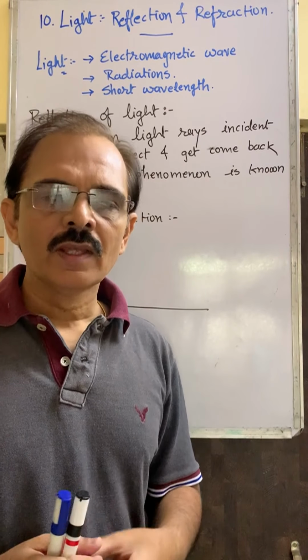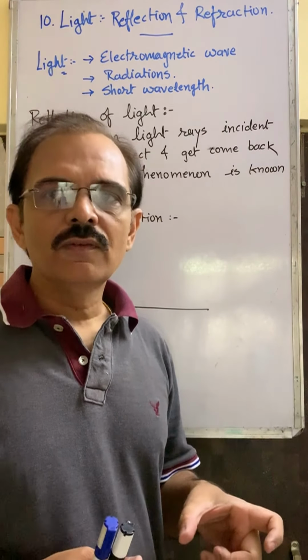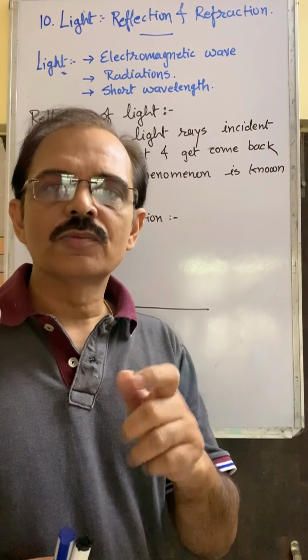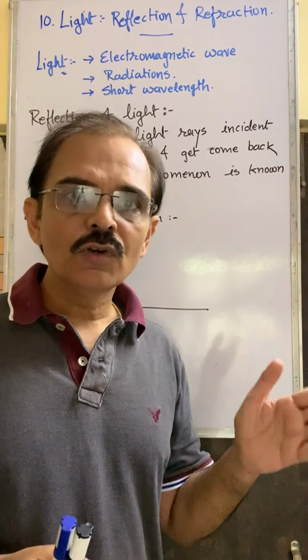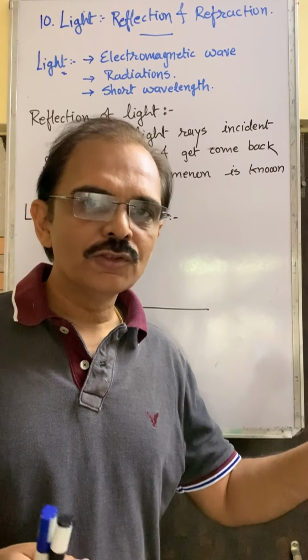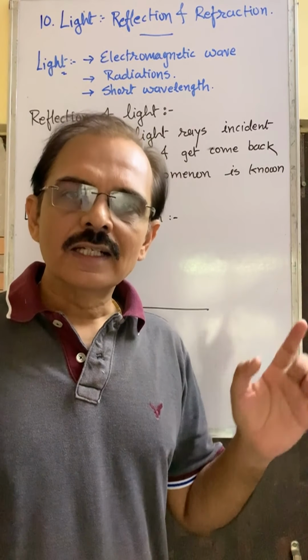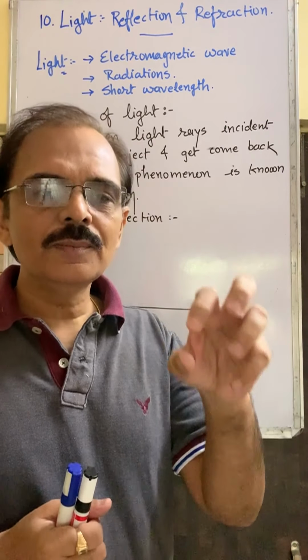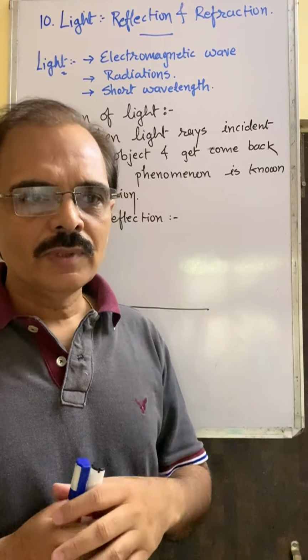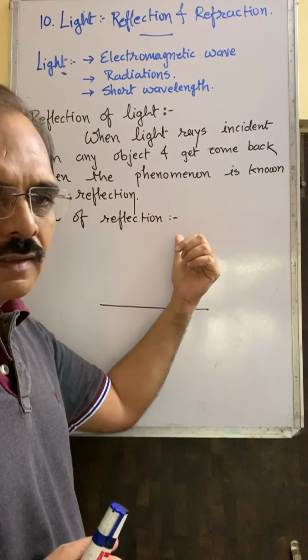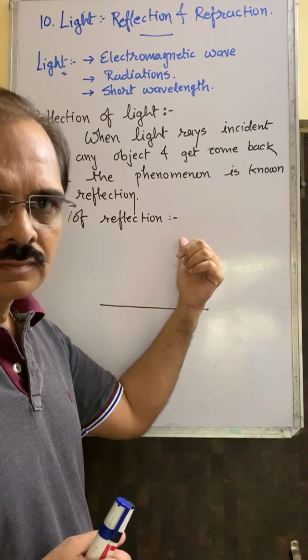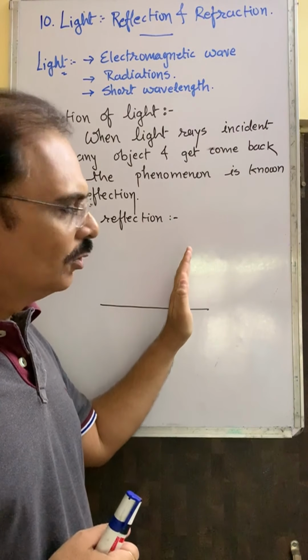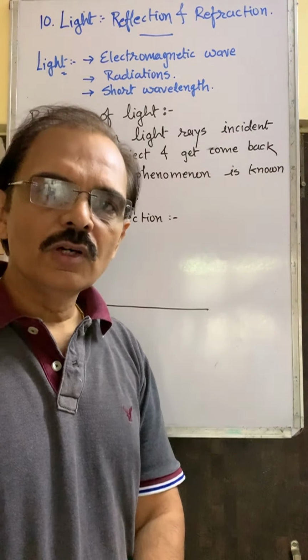Is it okay? If there is irregular reflection, then you can see the object. It means if there is regular reflection, you can't see? Yes, you can't see. But this is a deep study. For example, suppose I say that the board is smooth. If it is smooth, then how can you see this board?